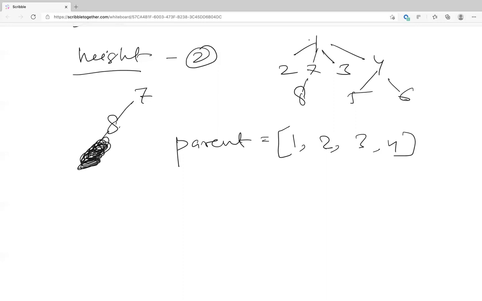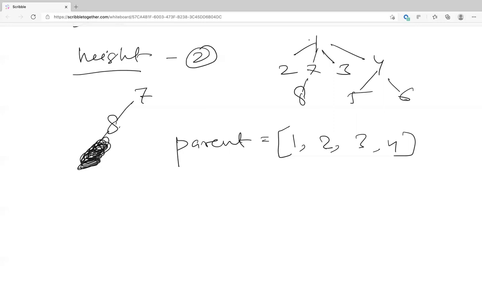Wait, let me remember. I took this session long back. So if you maintain the length of the tree, you can store the height or you can store the number of nodes. You're saying the number of nodes. But is that what you're talking about? I'm just trying to understand. So basically, what did we do here? We're trying to keep the length of the tree small, so we are just storing the length of the tree.